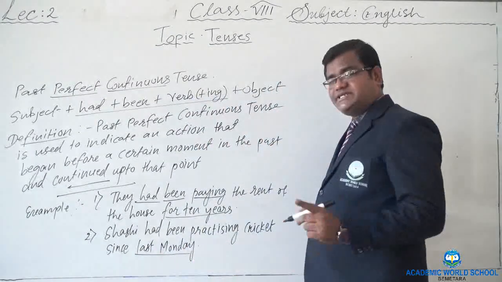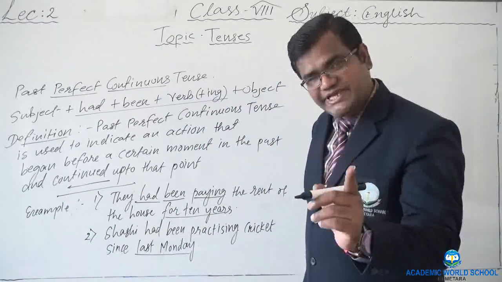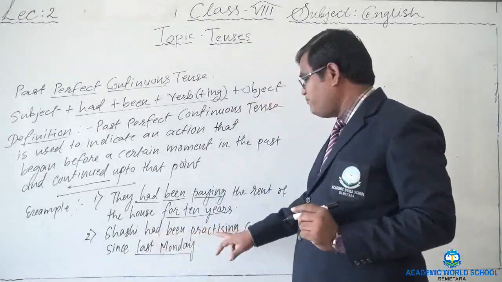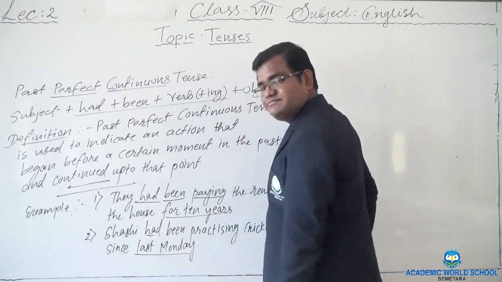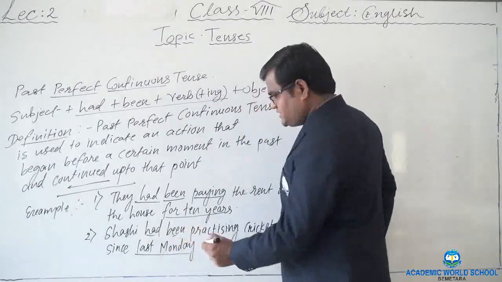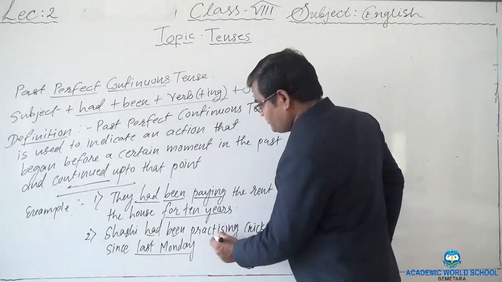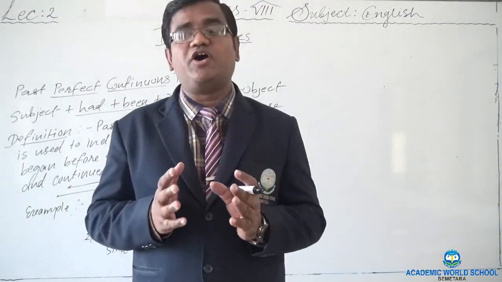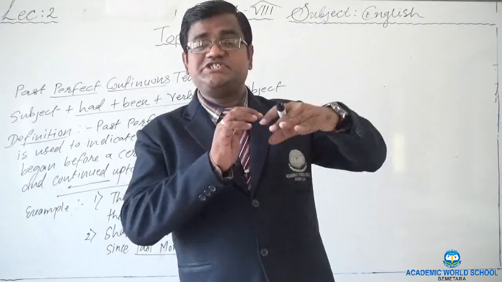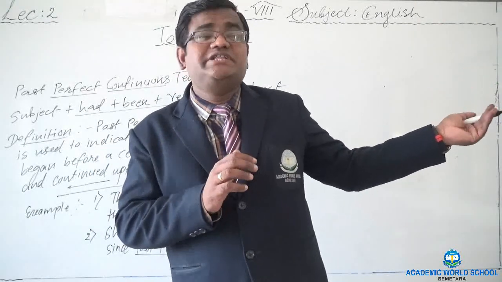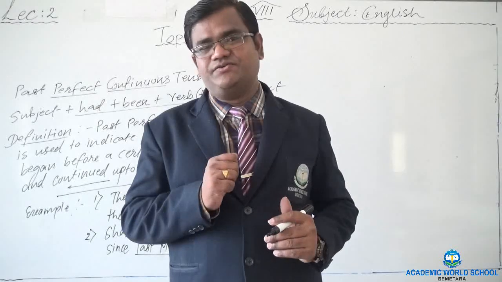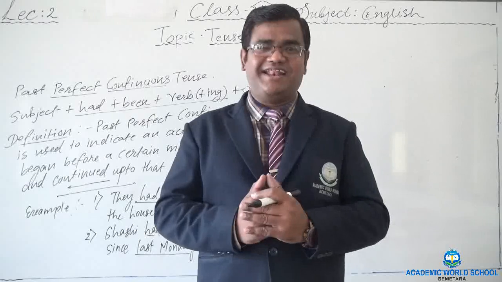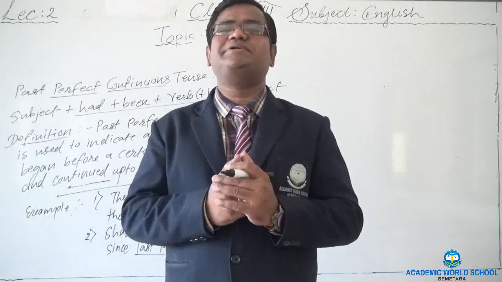Now Monday, is it a definite beginning point? Yes, Monday, but last Monday we are talking about. So he had been practicing. Same way, had, as per the rule, been I have used here, and then the ing form of the verb. So past perfect continuous tense is used for those sorts of actions which began before a certain point in the past and were still continuing. Right? Here we have completed past tense entirely. You can practice many examples of the same.